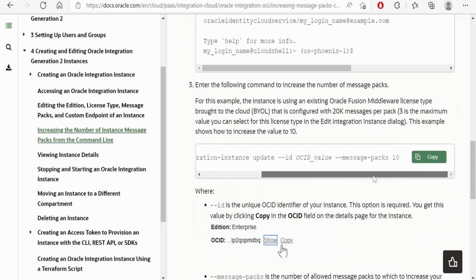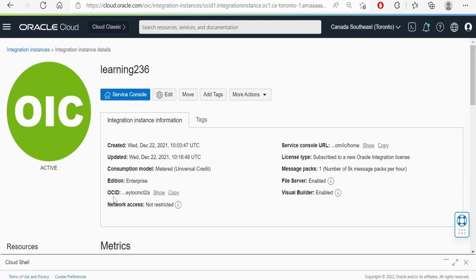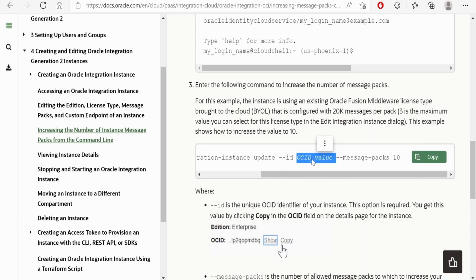So with the help of this command, we can modify the message pack, where the OCID we can get from here. For a particular instance, we can just copy from here, paste it over here, and run the command in our Cloud Shell.